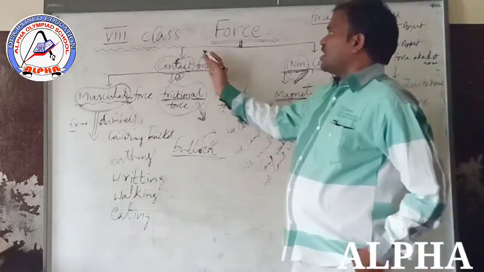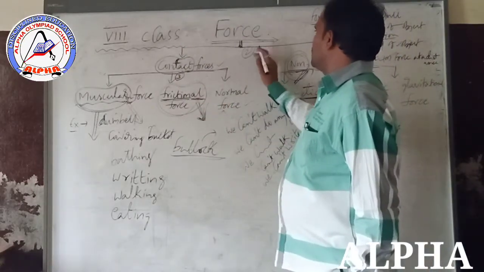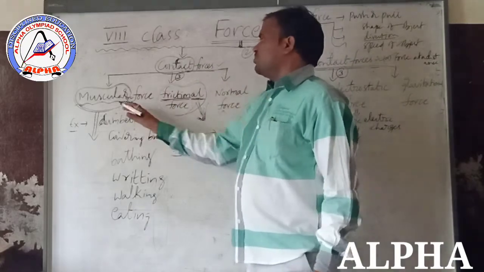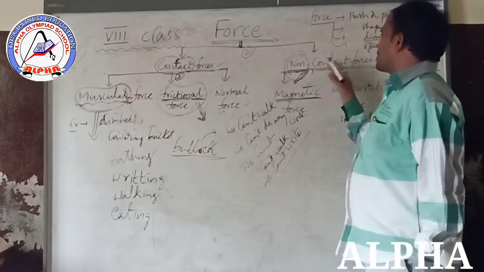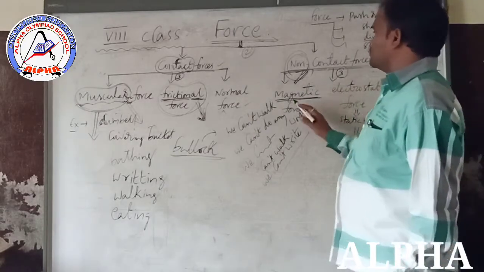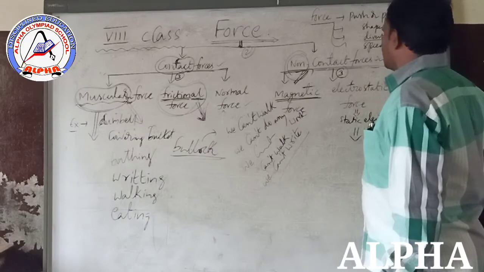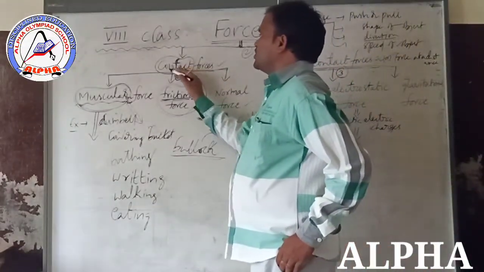Types of forces: contact forces and non-contact forces. Contact forces are again three types: muscular force, frictional force, normal force. Non-contact forces are again three types: magnetic force, electrostatic force, gravitational force. What do you mean by contact force?